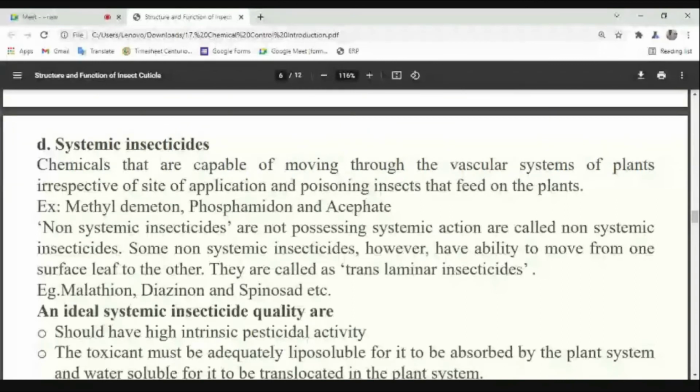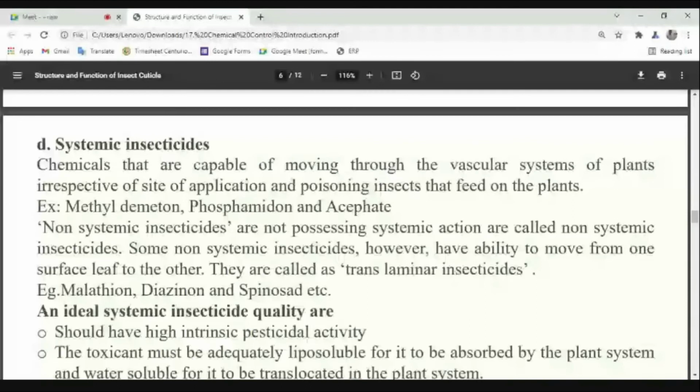You have differentiated between them. Translaminar insecticides have the capability to move from one place to another. Laminar means it is about the leaf. But it won't go to the stem, it won't go to the fruit, it won't go to the root. Translaminar means only in the leaf surface. It won't go to the twigs, not to the root, not to the branches, not to the stem, not to the fruit. But systemic means everywhere. Clear? Understood or not?